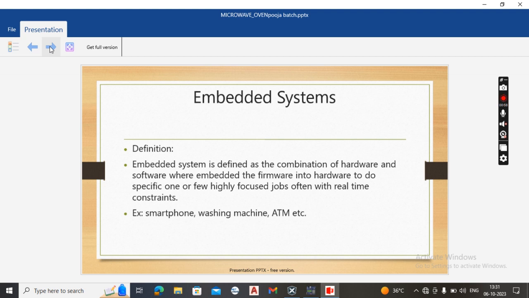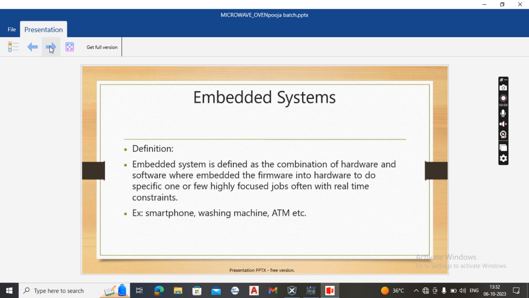Now coming to embedded systems, let me define embedded systems. An embedded system is defined as the combination of hardware and software, where firmware is embedded into hardware to do specific one or a few highly focused jobs, often with real-time constraints. Some examples of embedded systems are smartphone, washing machine, ATM, etc.